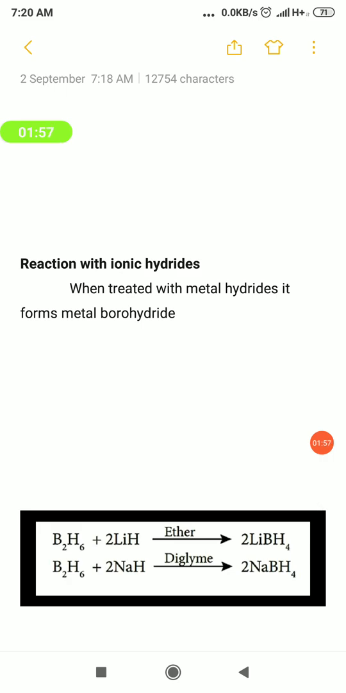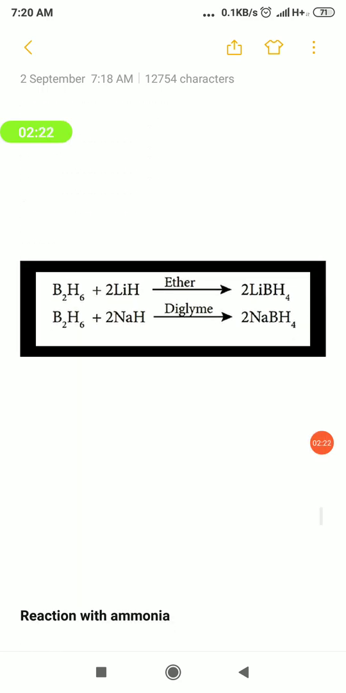Then reaction with ionic hydrides. With diborane B2H6, two examples are given: one is lithium hydride and the other is sodium hydride, in ether and diglyme solvents respectively. At that time we will get metal borohydrides. When diborane B2H6 is allowed to react with lithium hydride, the product formed is lithium borohydride. Likewise, when diborane is allowed to react with sodium hydride, the product will be sodium borohydride. So with this the reaction with ionic hydride is over.